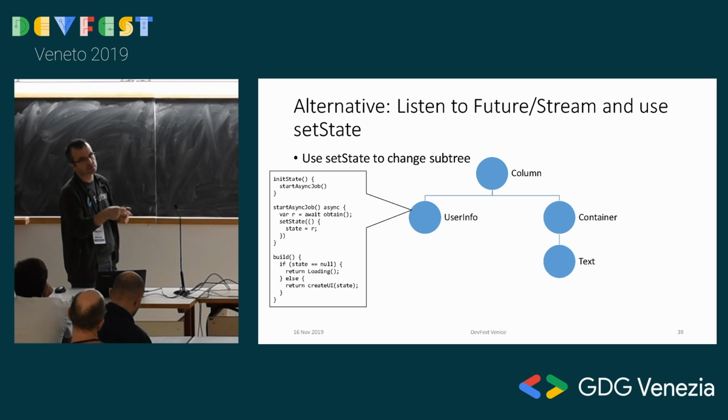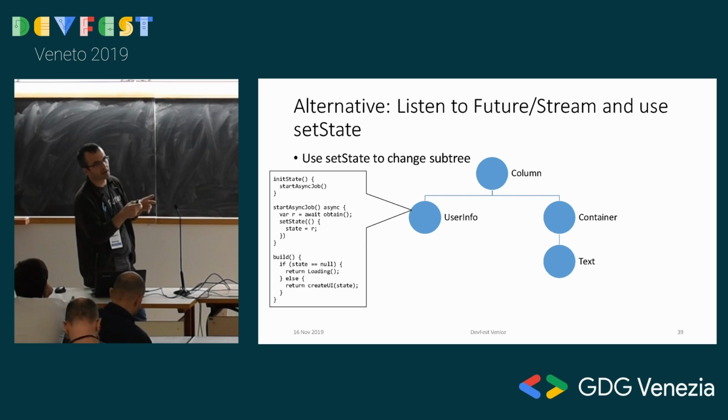So like a thread, this runs in the event queue. And you try to obtain some value from the network, let's say. And until it comes, your build function will be executed, of course, with state equal to null. There's a state variable somewhere. And it returns the loading circle progress indicator. When this await goes to the next line, you have the R value. Then the set state call tells Flutter, hey, our data has changed. Let's update what we have on the UI. So the build function is called again, with state not being null this time. So it goes to here this time and creates your UI.